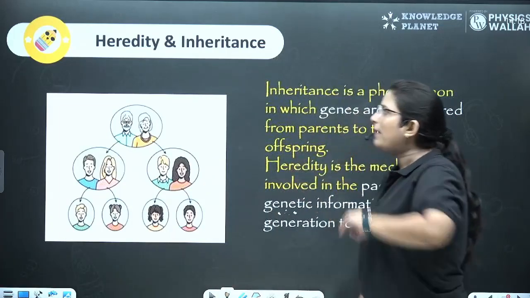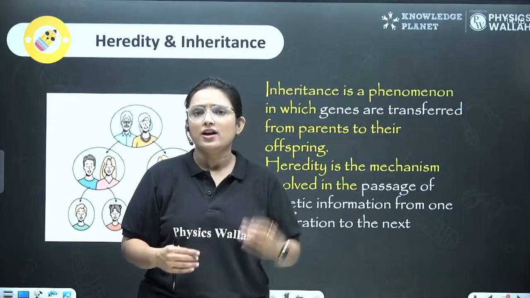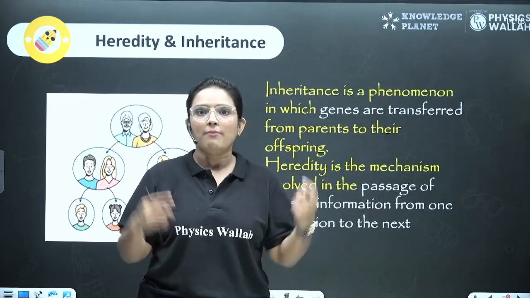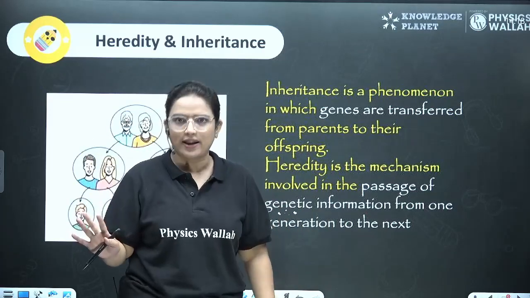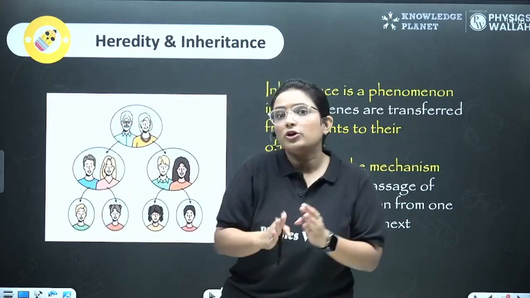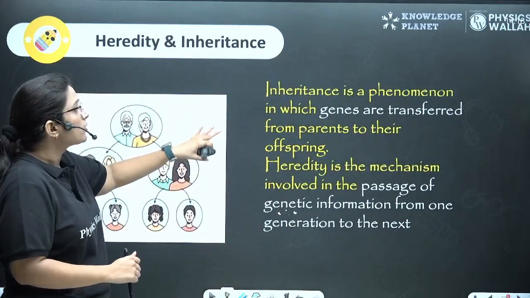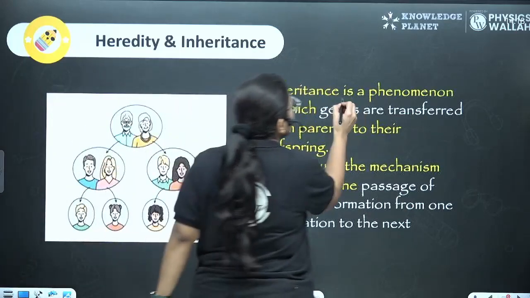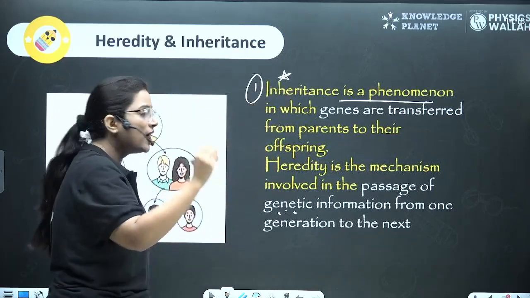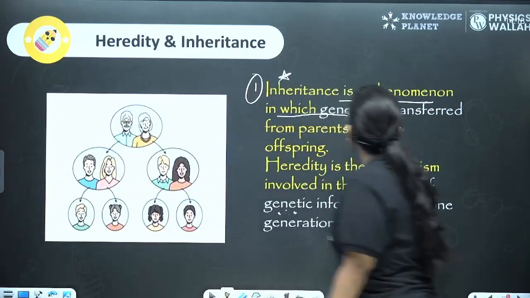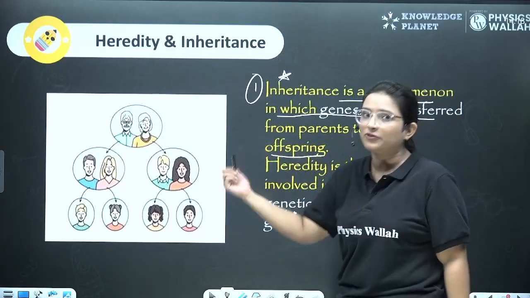So this is about heredity and inheritance. I inherited this color of my hair, my eye color, and all the external and internal characters. Okay, though some would be different, but we will talk about that as well. Okay, so here let's take a look. First, inheritance is a phenomenon. Now, star mark it. This is the first term that we are talking about. Okay, so inheritance is a phenomenon in which the genes are transferred from parents to the offsprings.